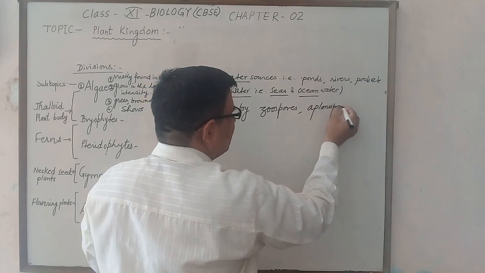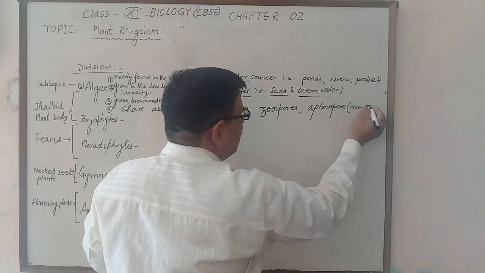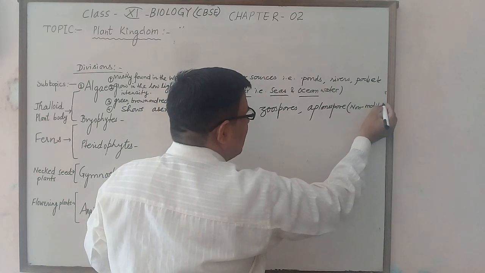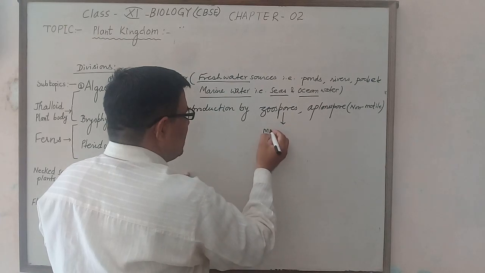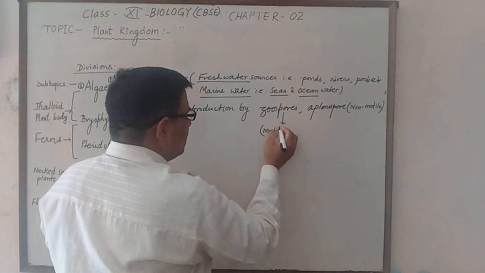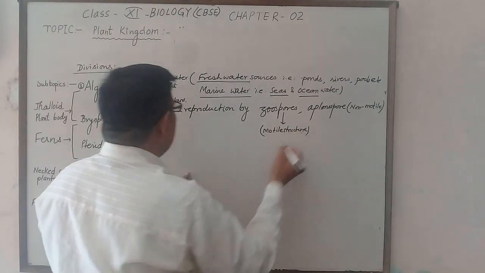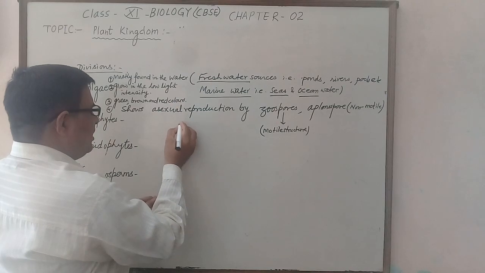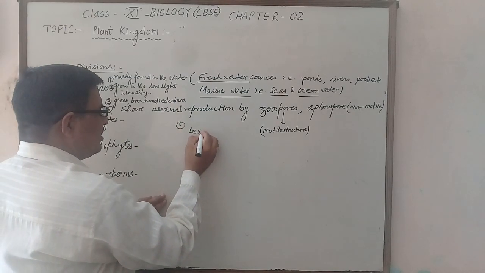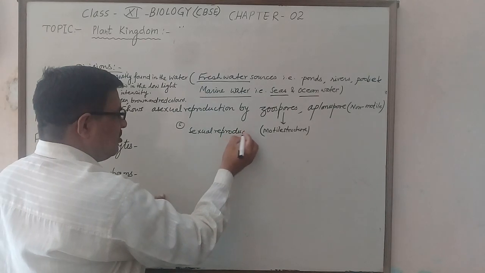Aplanospore means non-motile spore. Aplanospores are non-motile, although zoospores are motile structures.